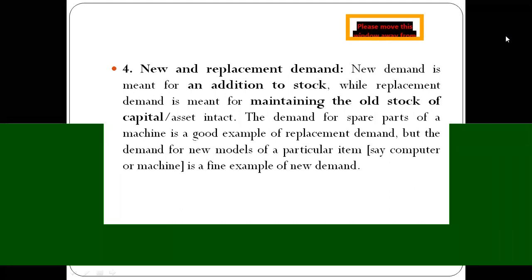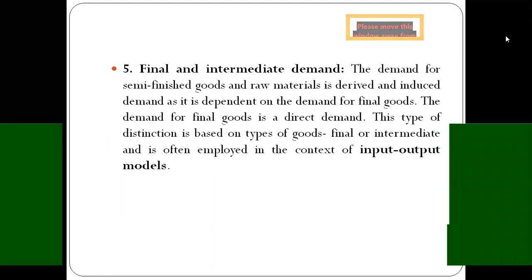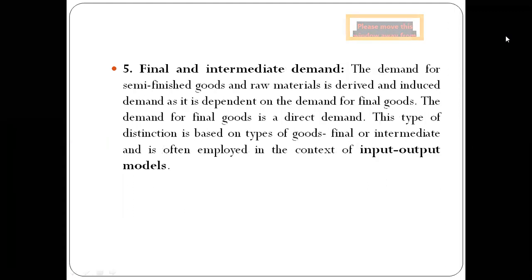So the demand for spare parts of a machine is a good example of replacement demand, but the demand for a new model of a particular item, say a computer or machine, is a fine example of new demand.